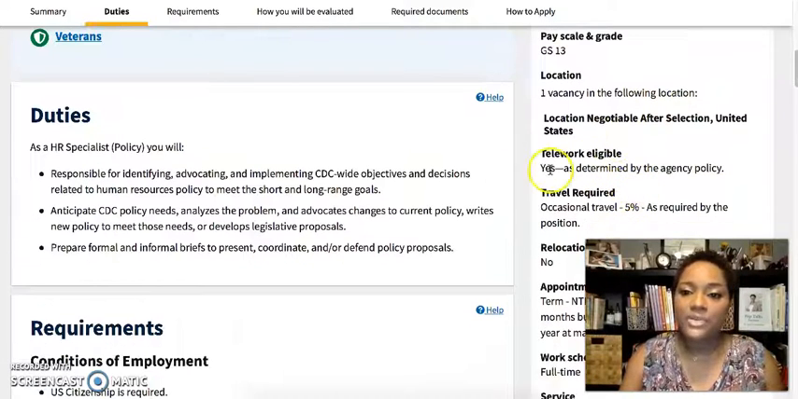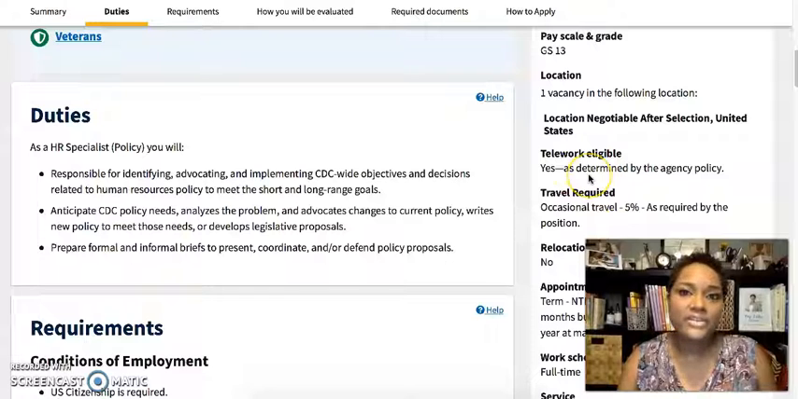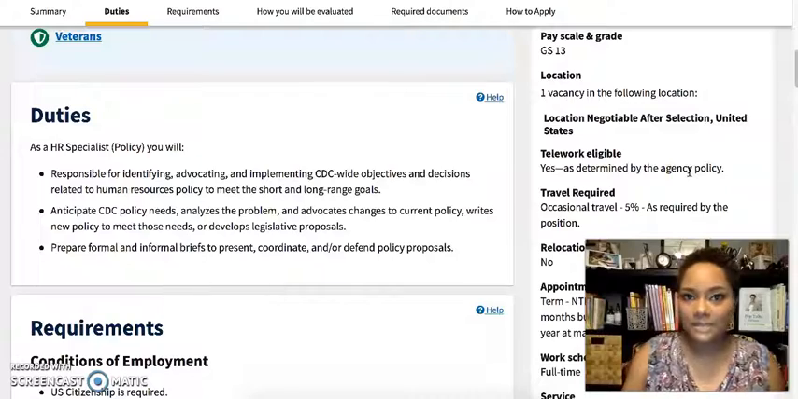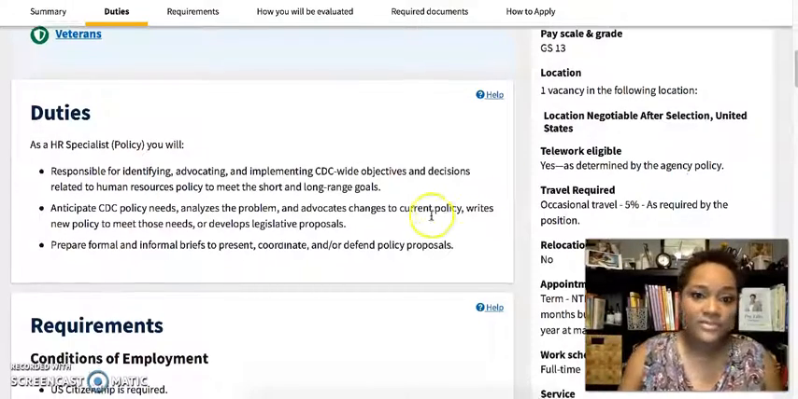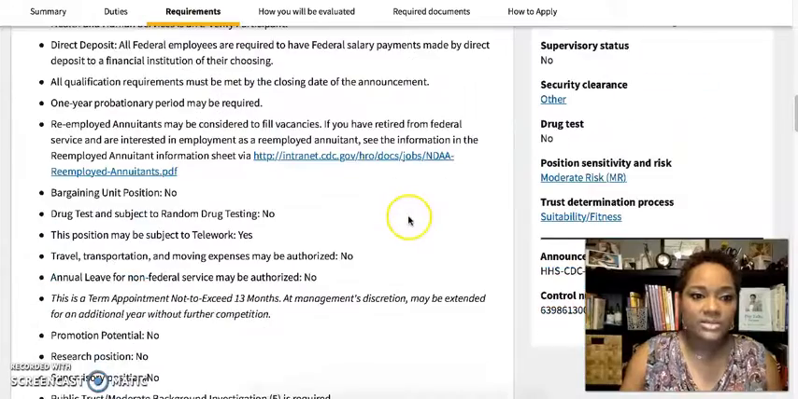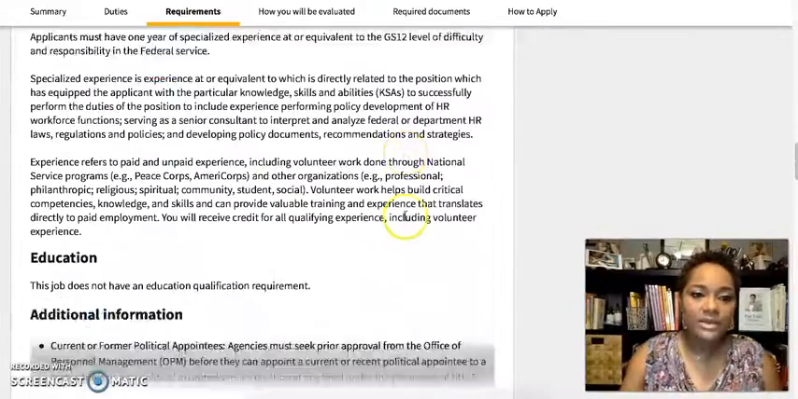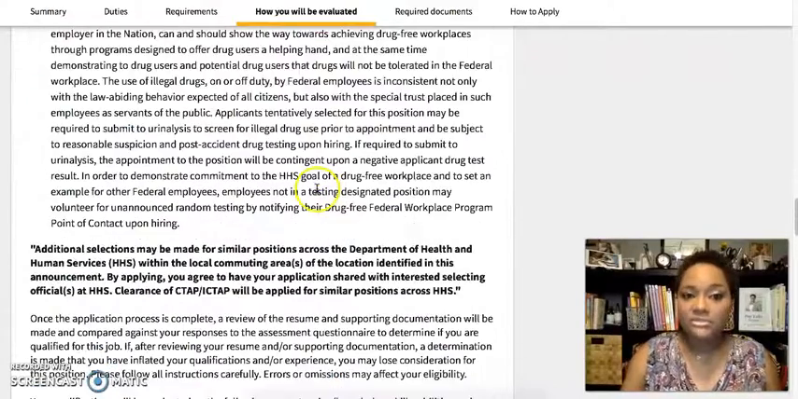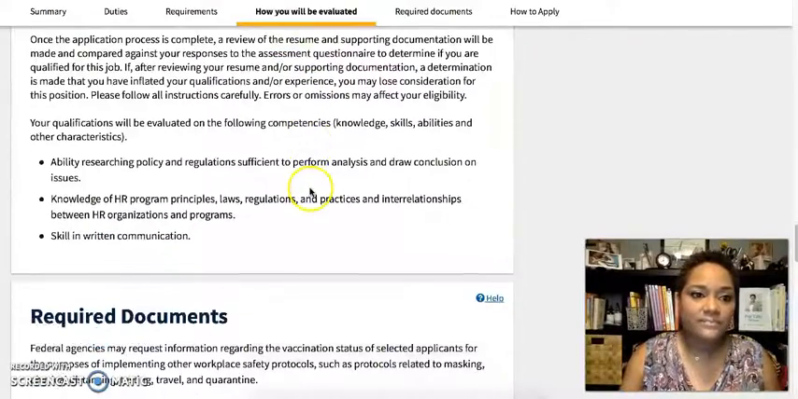Okay. It also has telework eligible. Now that's another question I received. Telework is interesting because every agency has their own telework policy. So if you have a question about that, make sure you ask it during the interview. All right, so we're going to go further down, minimum qualifications. This one does not have any educational requirements. Some of them do, so make sure you check for that.